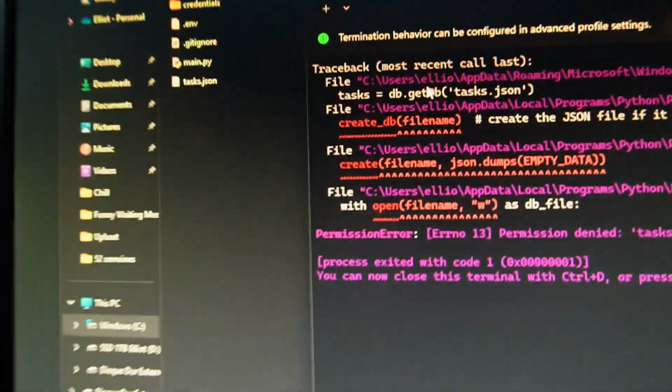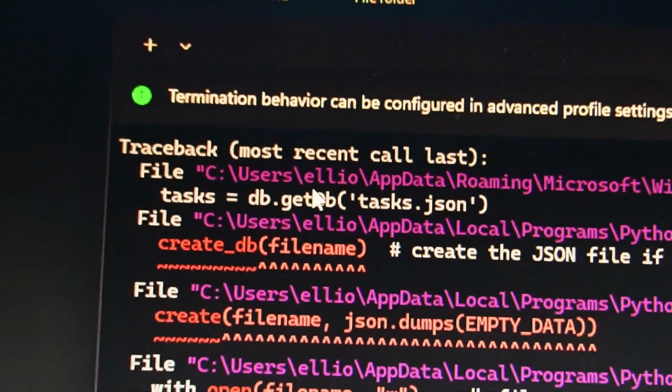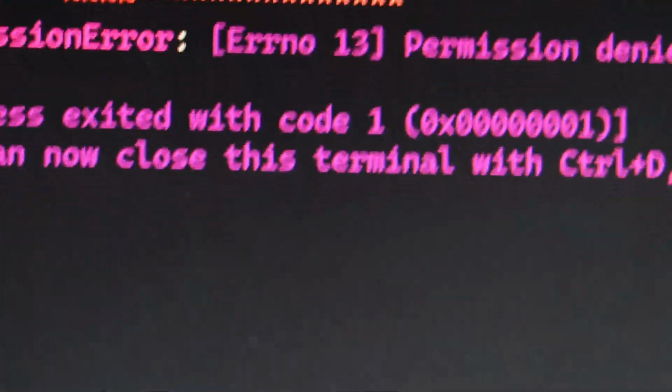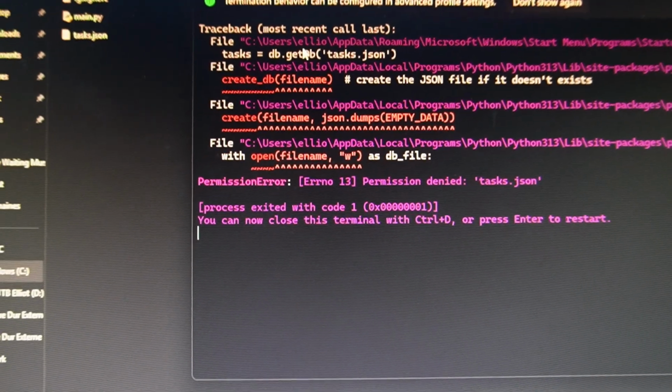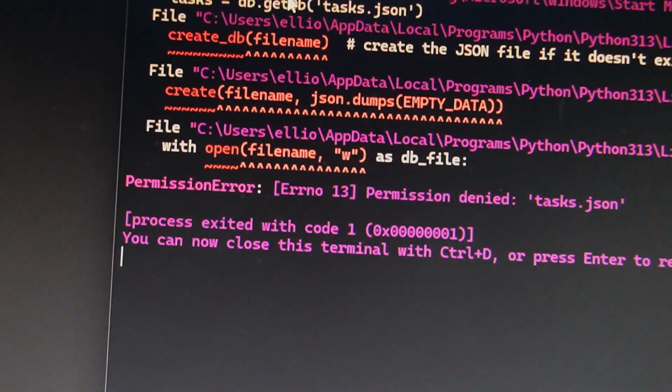Okay, so I thought I just had to put it in startup, and when I did just like that, I got a cool little surprise. For some reason, permission denied. God knows why, but permission denied. So yeah, fuck me, I guess.